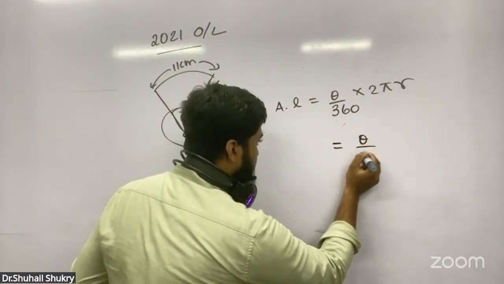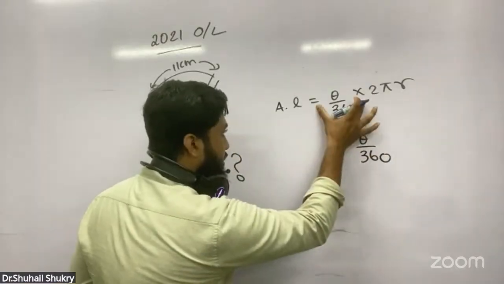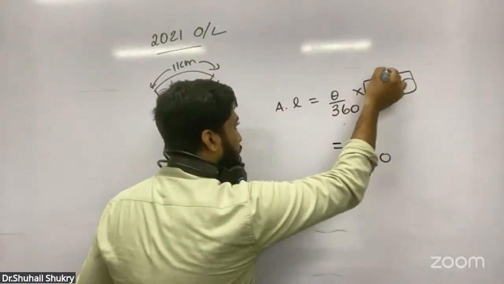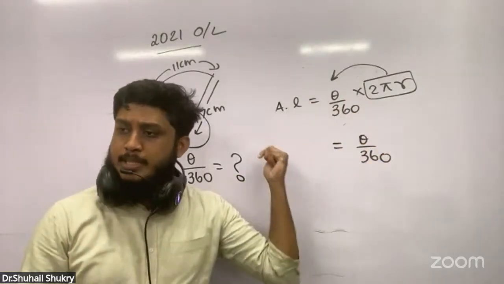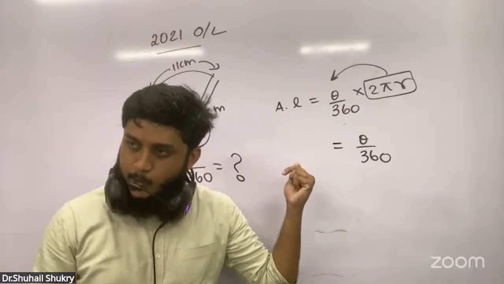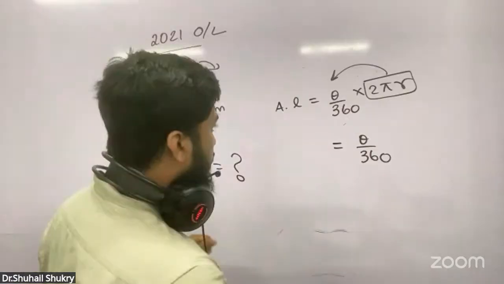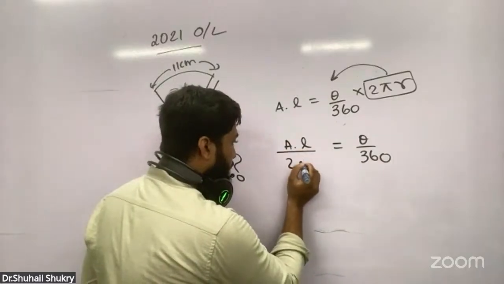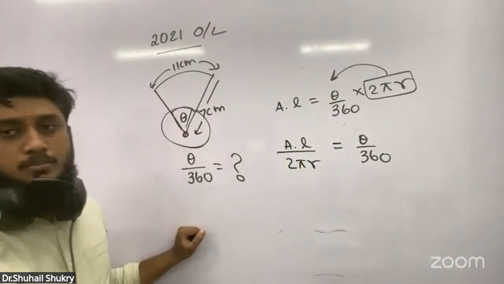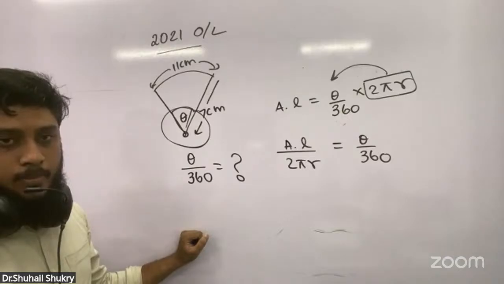Then I can write like this: theta over 360 is equal to, I can keep it like this, and I can send this entire 2 pi r to this side. When multiplication 2 pi r comes to this side, it becomes division by 2 pi r. So I can write arc length divided by 2 pi r. Correct or no? Correct, no?